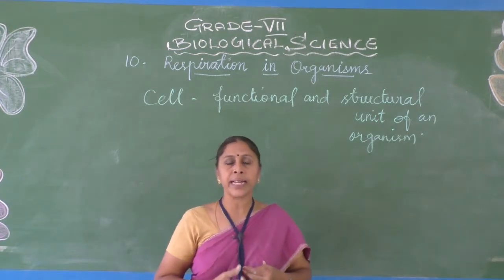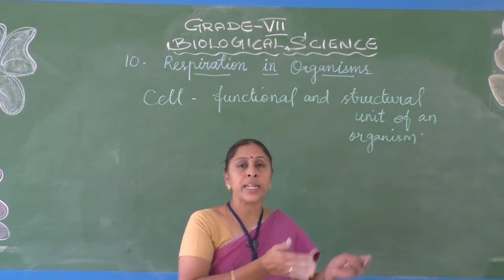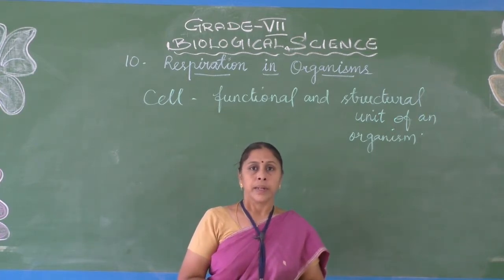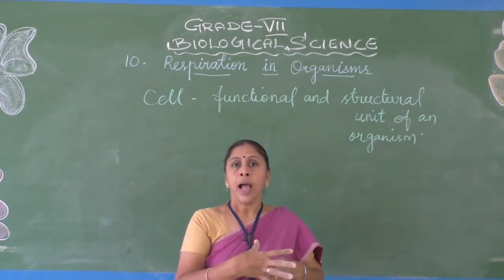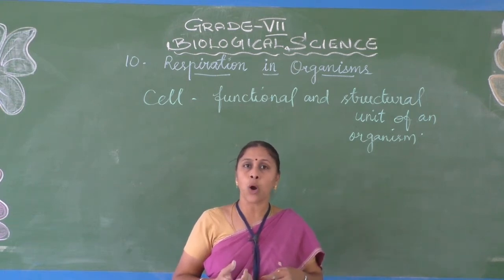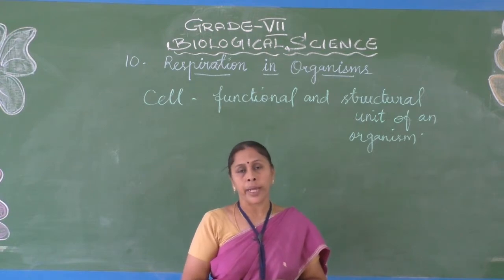In the last chapter we discussed in the human digestive system that complex food is converted into simple food through the process called digestion. At that time, the nutrients are separated, absorbed and assimilated. Assimilation means utilization: absorbed and used by our body.